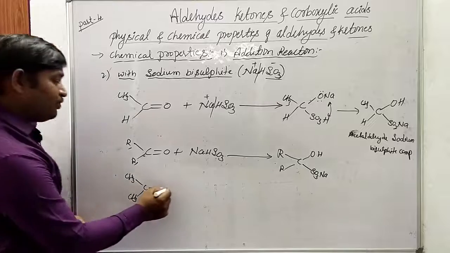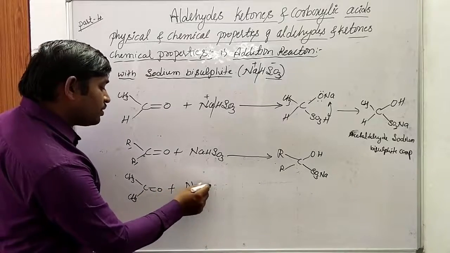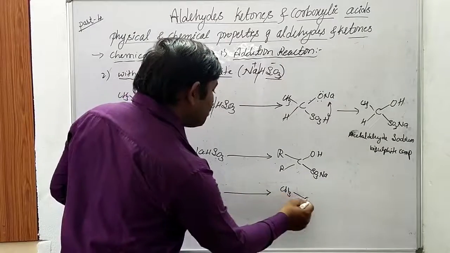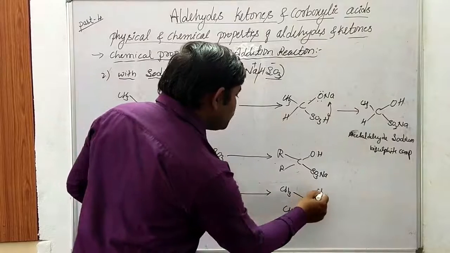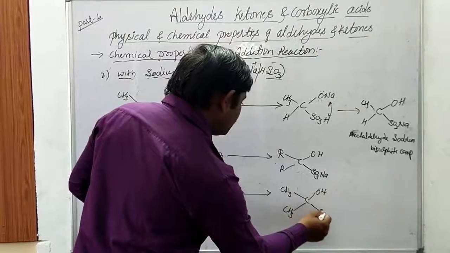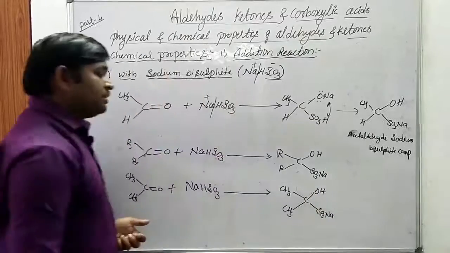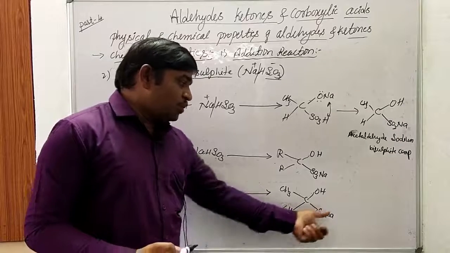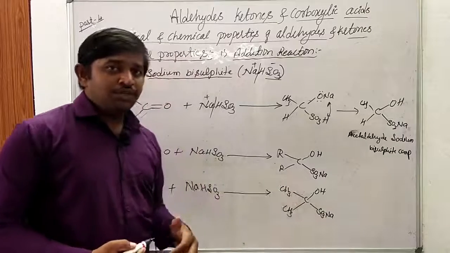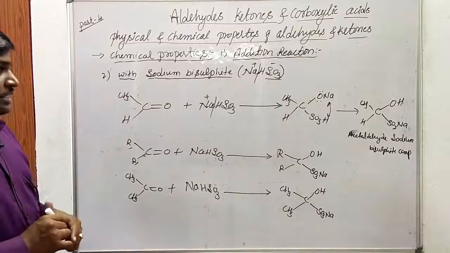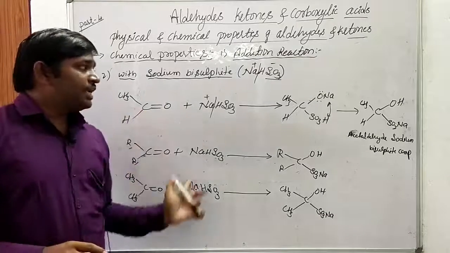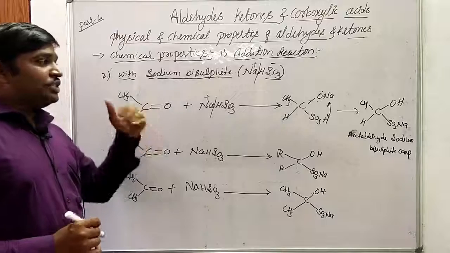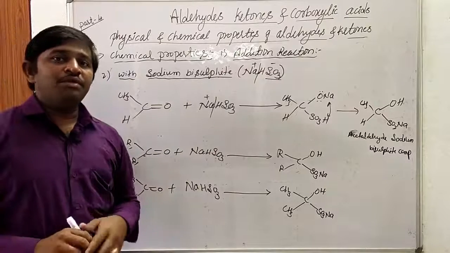So this 2-propanone, when it reacts with sodium bisulfite, leads to the formation of the corresponding addition product. This is OH, this is SO3Na. This product is called the acetone sodium sulfite compound. These are the chemical reactions of aldehydes or ketones with HCN as well as sodium hydrogen sulfite. The addition of HCN mechanism is very important from the point of view of examination.